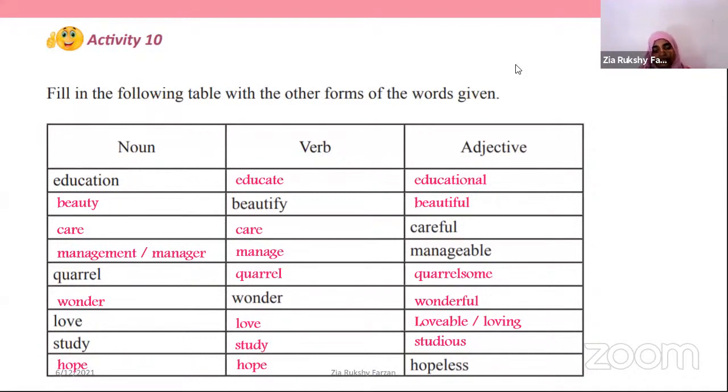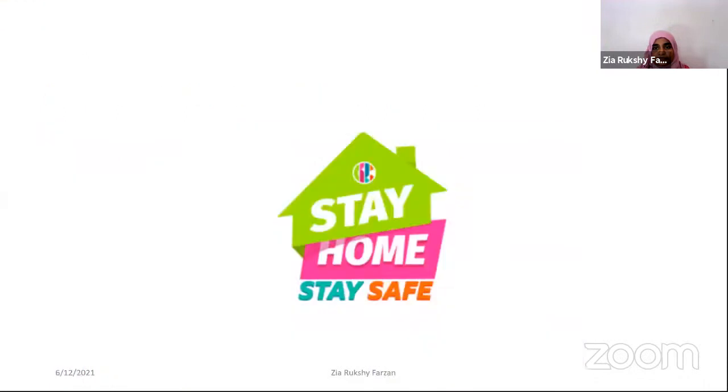So these are the points that I have to remind you again, that you do self-studies well to make this holiday or this vacation successful. Right? Thank you, children. We'll stop the lesson from here. Stay home, stay safe.